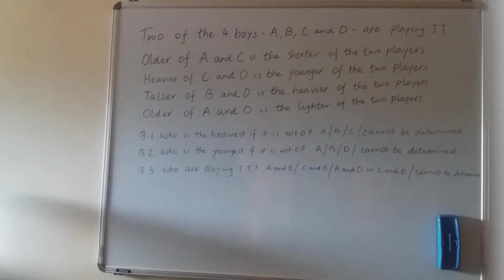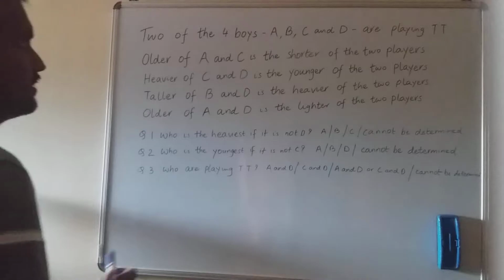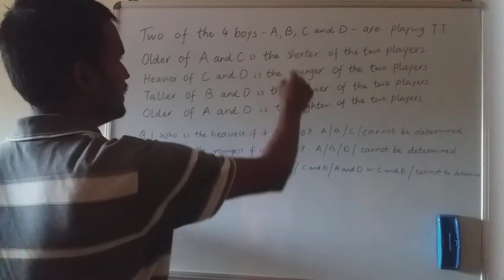Okay, so how did I start this question? First of all I read it 6-7 times, so you can also read it as many times as you can before thinking which method or which way to go. What I did was, I know that these are the conditions.